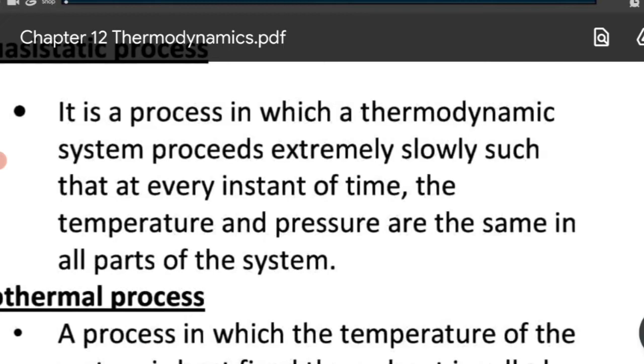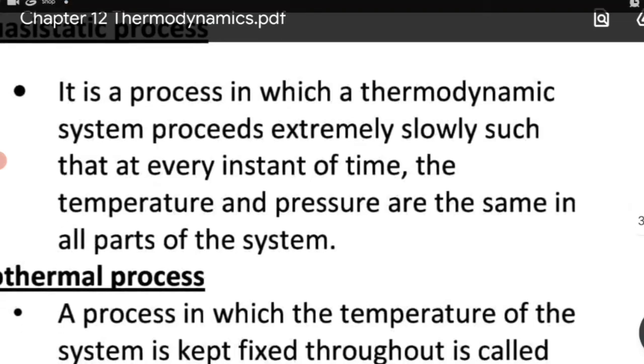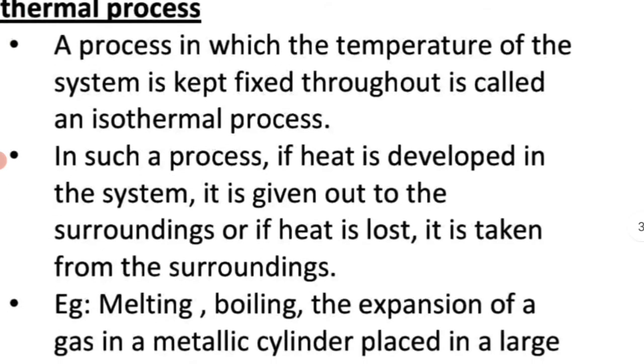So for a thermodynamic process to be quasi-static, it should take place at an extremely slow rate. The speed of change should be very small. Then only we can call it a quasi-static process. The processes which we discussed just now can be assumed to be quasi-static processes. Now let's discuss each one in detail.